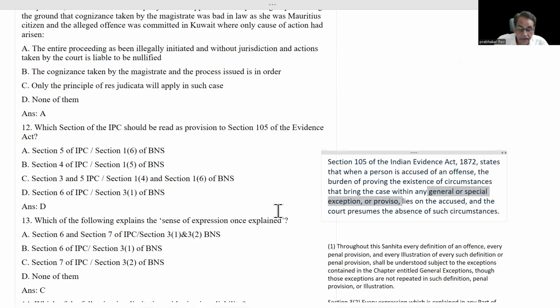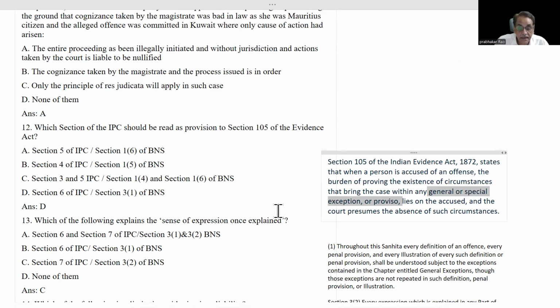If a child below 7 years of age commits an offense, it is not an offense. If a child below 7 years of age commits an offense under BNS, that is not an offense. That is a general exception.